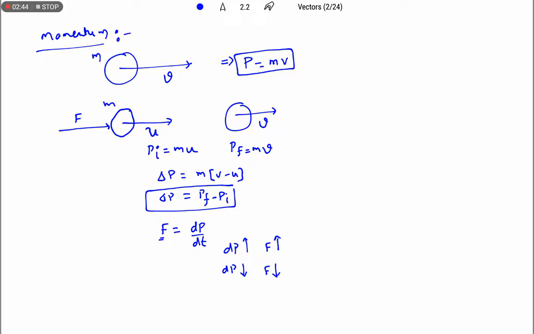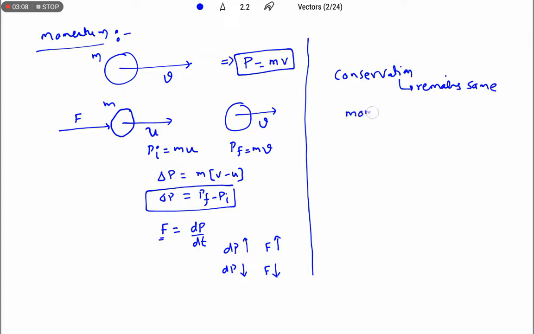Okay, right. Sir, what is meant by conservation? So the term conservation means remains same. So what remains the same? The momentum remains the same.